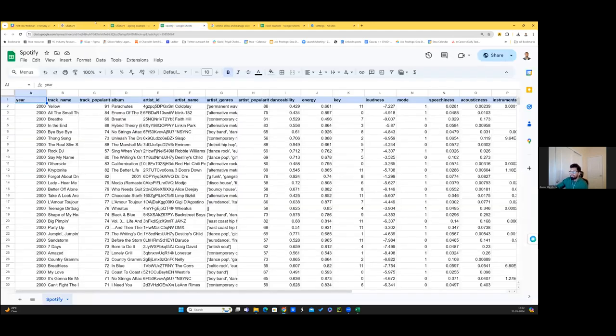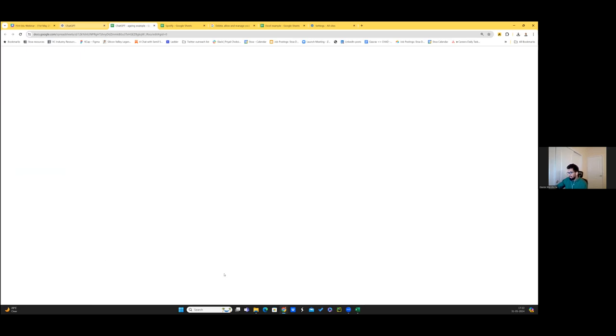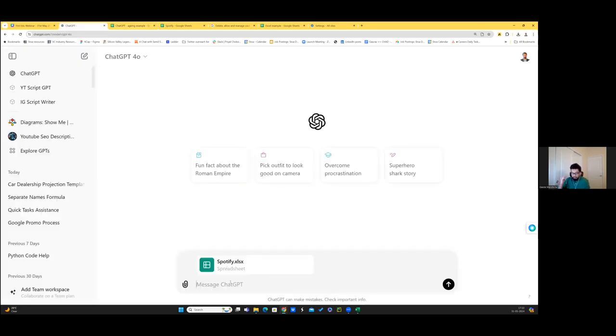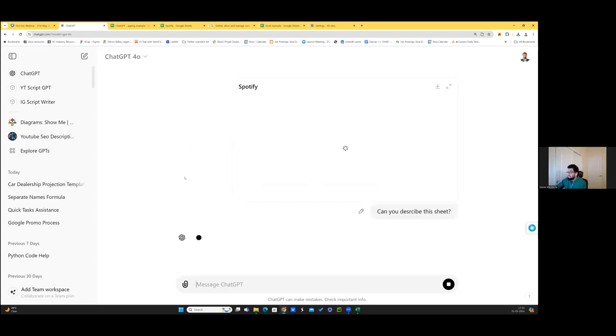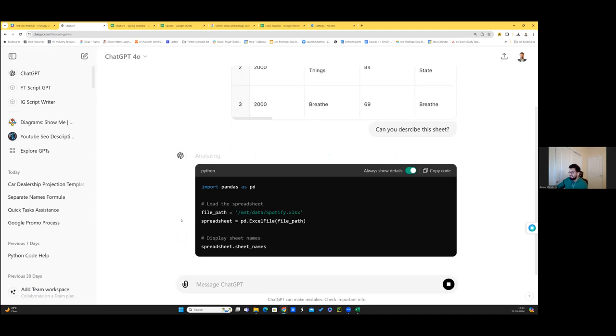So I can come to ChatGPT. I have uploaded the file, and before I start, it is very important that ChatGPT and I both are on the same page. So I can just start with a prompt: can you describe this sheet? Because I've uploaded the file, it will understand what is happening and explain each and every column, like, okay, sure, are we on the same page or not?